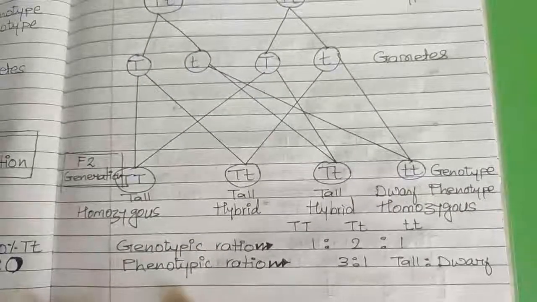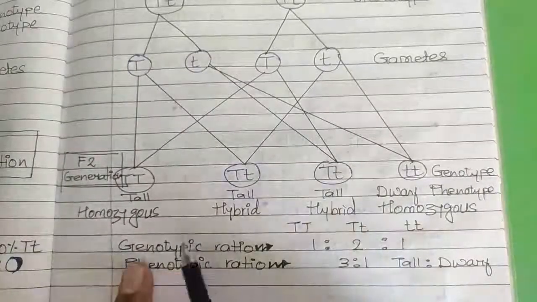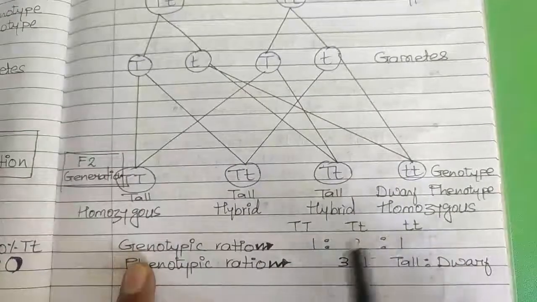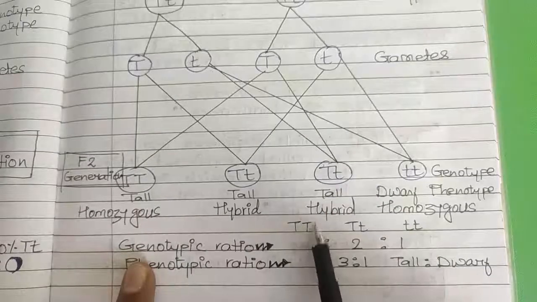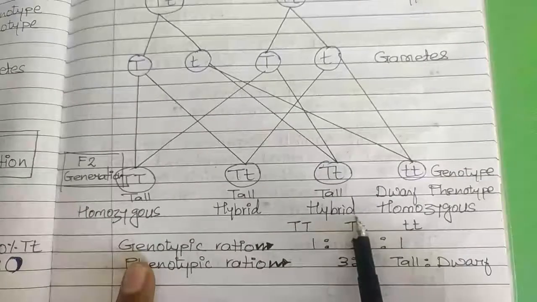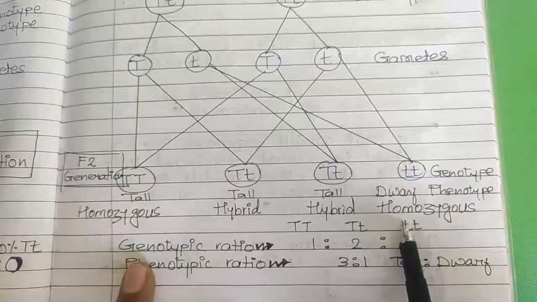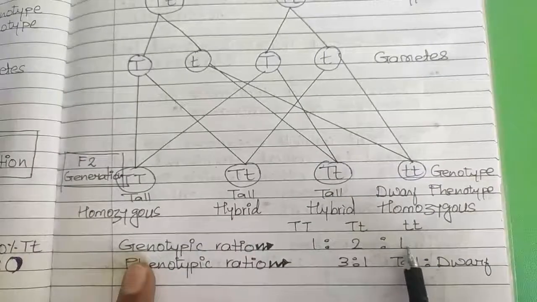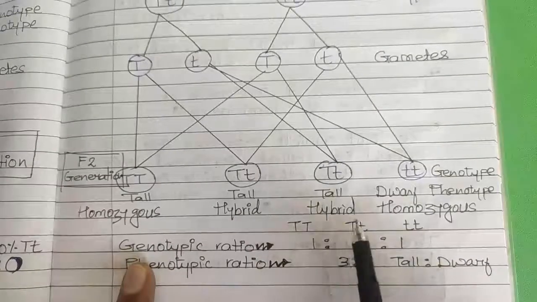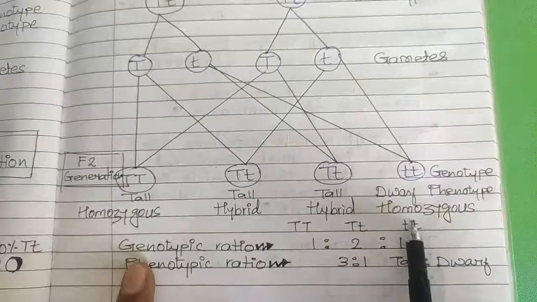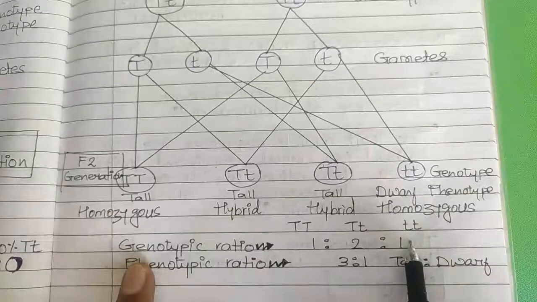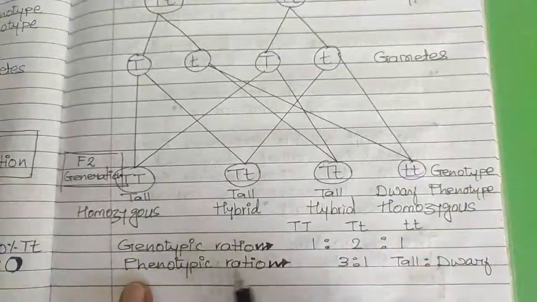So let's see what will be the genotypic and phenotypic ratio. See, genotypic ratio will be 1:2:1. Here it is for pure tall plants, it is for hybrid tall plants, and this one is for pure dwarf plant. So when we take the ratio of pure tall, hybrid tall and pure dwarf plant, we get the ratio 1:2:1. Understood?